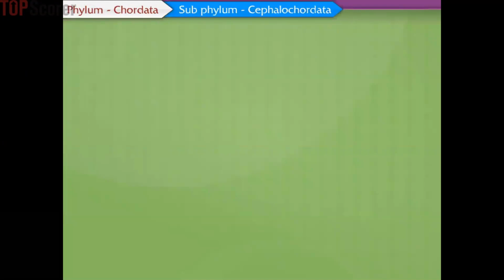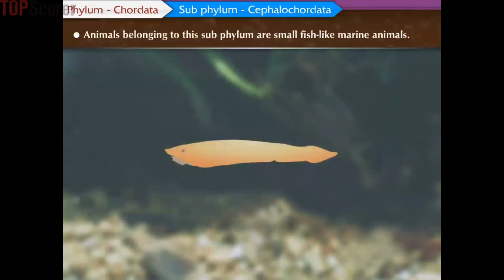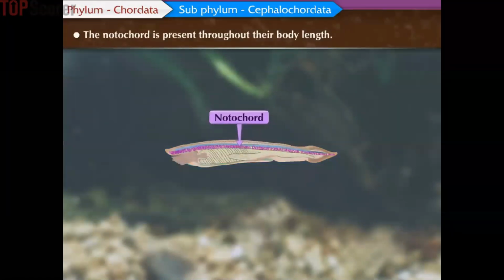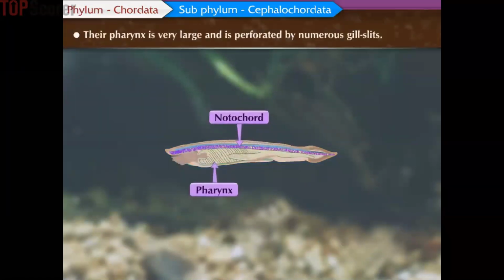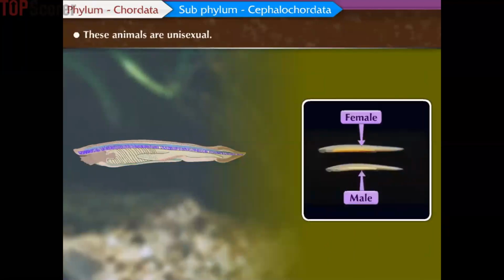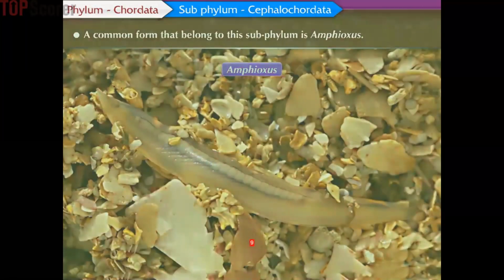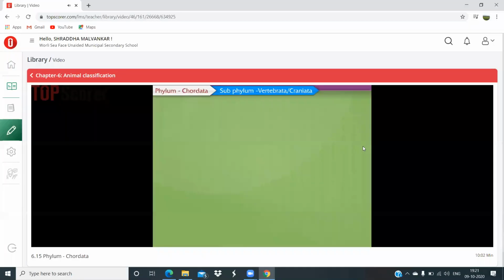Subphylum Cephalochordata. Animals belonging to this subphylum are small fish-like marine animals. The notochord is present throughout their body length. Their pharynx is very large and is perforated by numerous gill slits. These animals are unisexual. A common form that belongs to this subphylum is Amphioxus. Subphylum Vertebrata or Craniata.